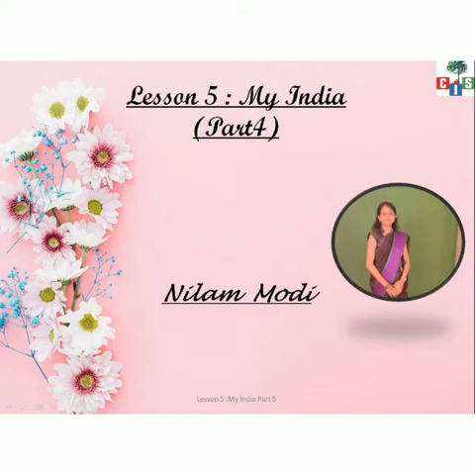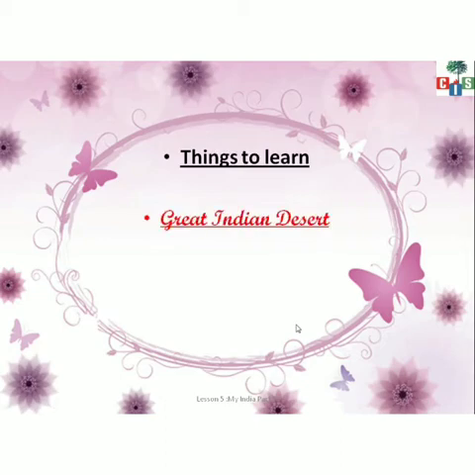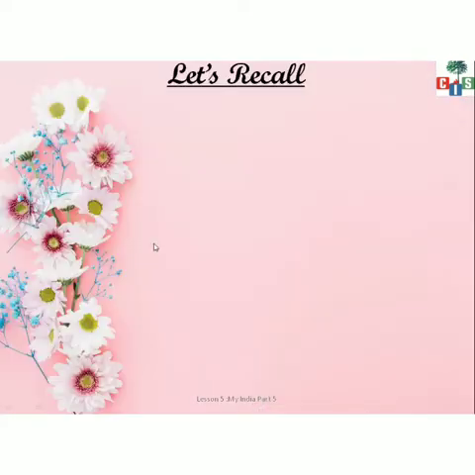And children, this is lesson 5, My India. And this is the fourth video of your chapter, lesson number 5. Children, this chapter is showing amazing different things of our country, right? And today we will see more fine things of our country. What are the things which we are going to study today? First is the Great Indian Desert, second one is islands, that is the most interesting part, and last one is the coastal plains. Okay, but before that, children, we will first recall the things which we have studied in the last video. So let's recall.